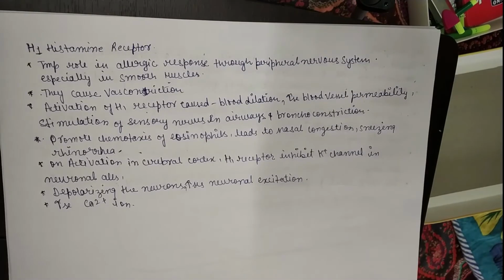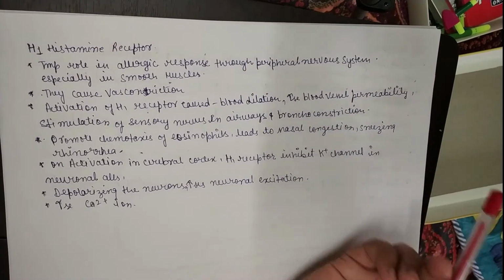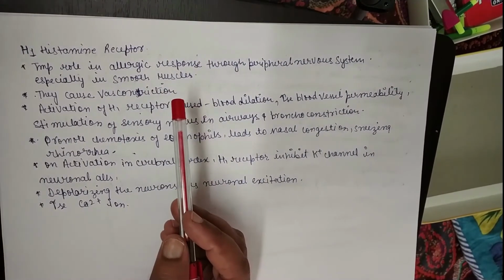Now let's discuss the H1 histaminic receptor and the H2 histaminic receptor. Basically the H1 histamine receptor plays a very important role in allergic reaction, and its response occurs through the peripheral nervous system, especially in the smooth muscle. It causes smooth muscle contraction.